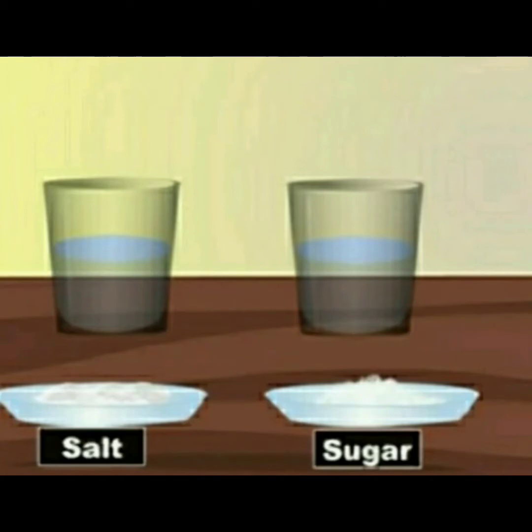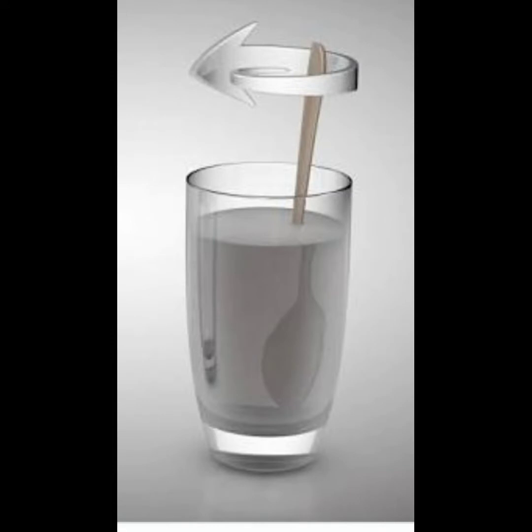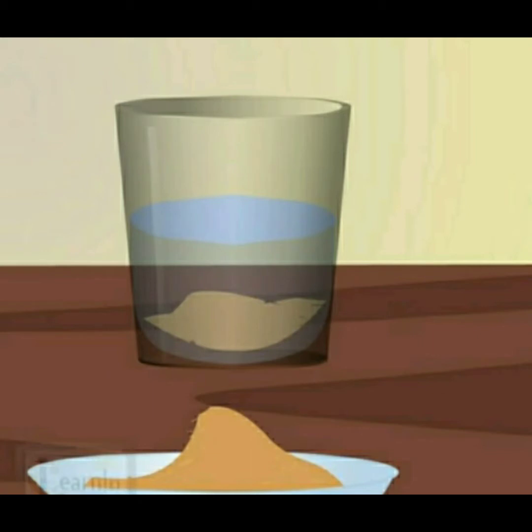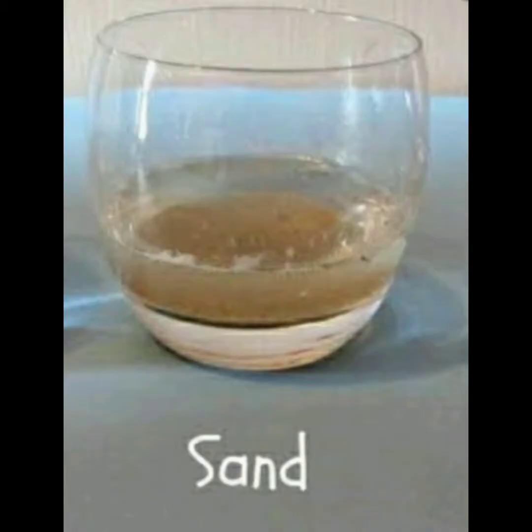Materials like salt and sugar are called soluble as they dissolve completely in water. Materials that dissolve in water are called soluble materials. Some materials which do not dissolve in water, like sand, are called insoluble materials.